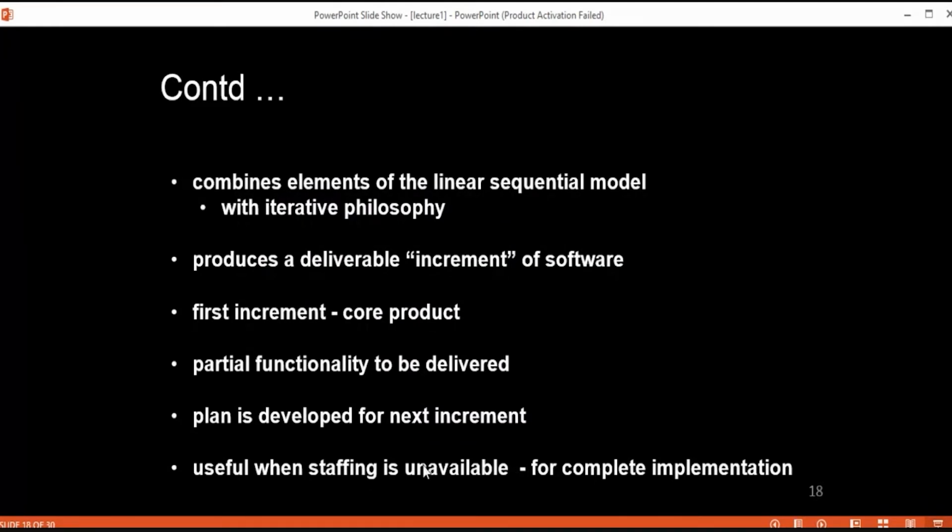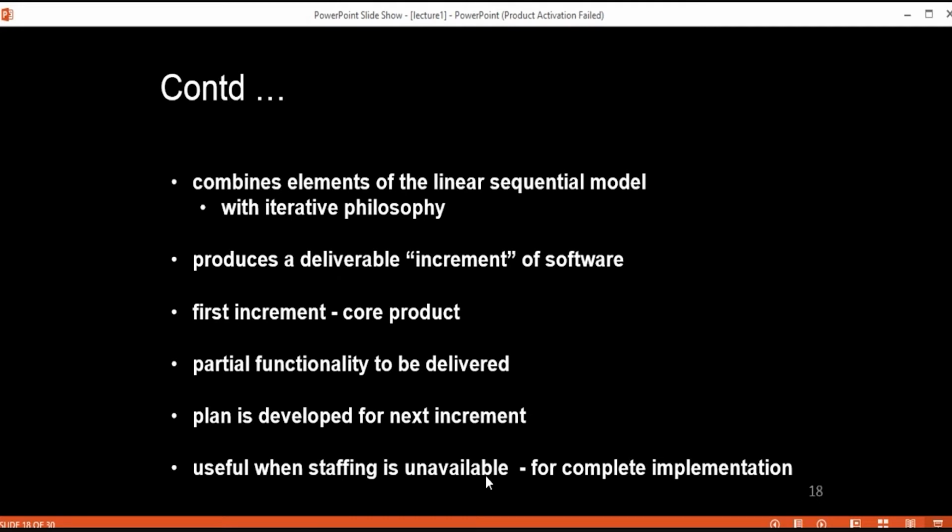Then, useful when staffing is unavailable. So this incremental model is useful when the staffing is unavailable for a complete implementation by the business deadline that has been established for the project, because each increment can be implemented with fewer people. We need some people for each increment, and if the core product is well received, then additional staff is going to be added to implement the next requirement.